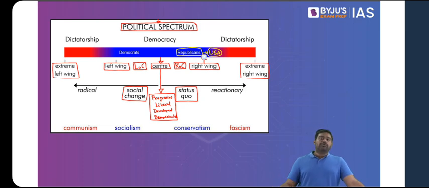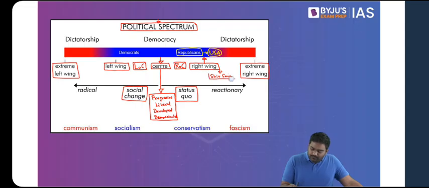In India, if you're looking for examples of truly right wing political organizations, the example would be a party like Shiv Sena, then even religious organizations like the Jamaat, the RSS, and the others.